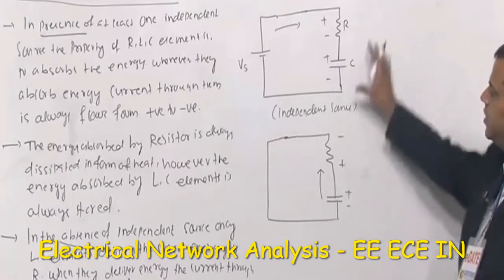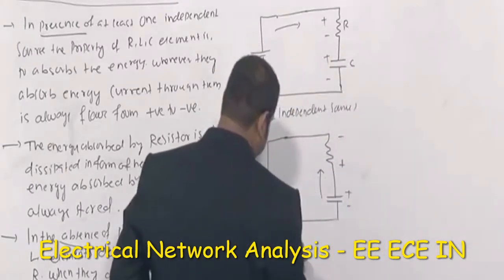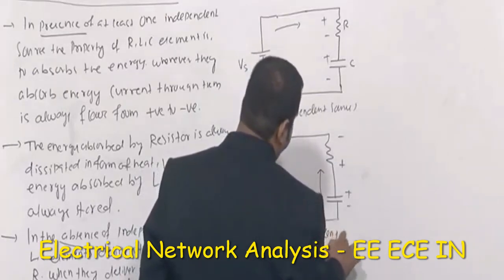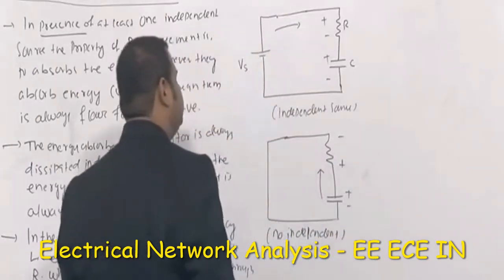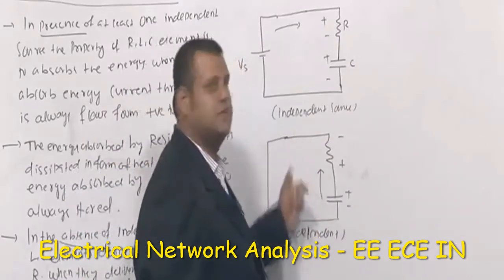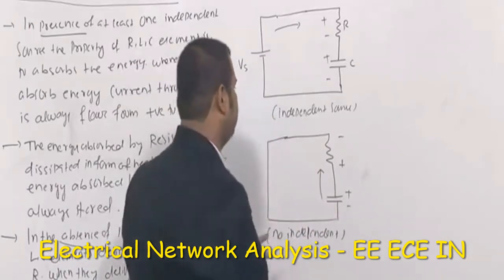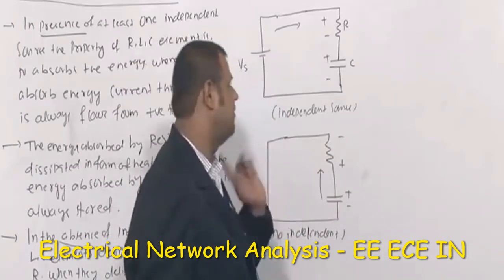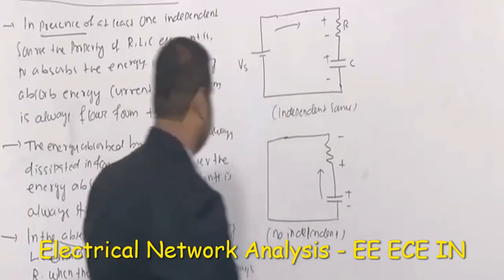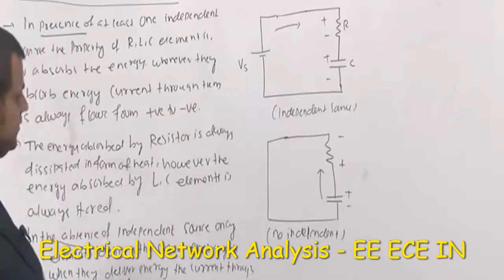So this is the scenario in the presence of independent source. Here, no independent source. You see here the current direction has been changed, but the polarity of the capacitor has not changed. I will come to the reason for this in the inductor and capacitor chapter: why the polarity should or should not change, why the current direction is changing. All those things I will explain in that chapter, but for the time being you take this as a fact only. So this is the scenario in the presence and in the absence of this particular thing.